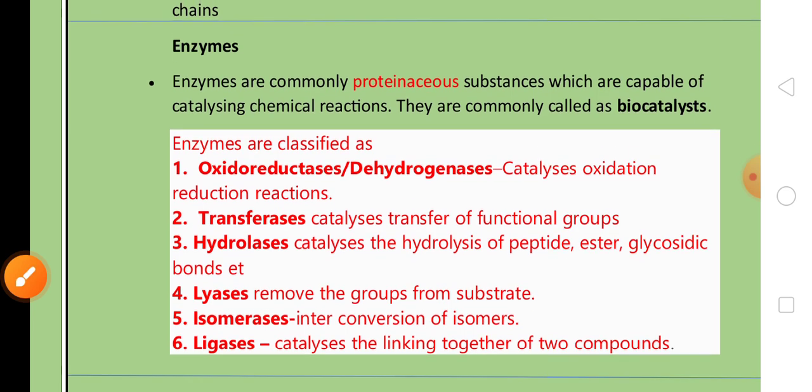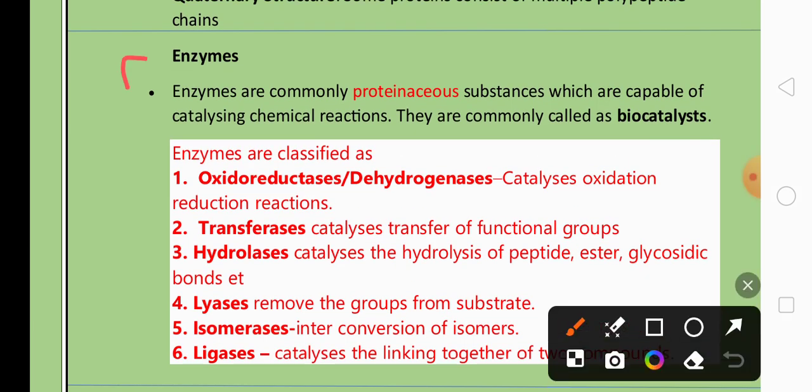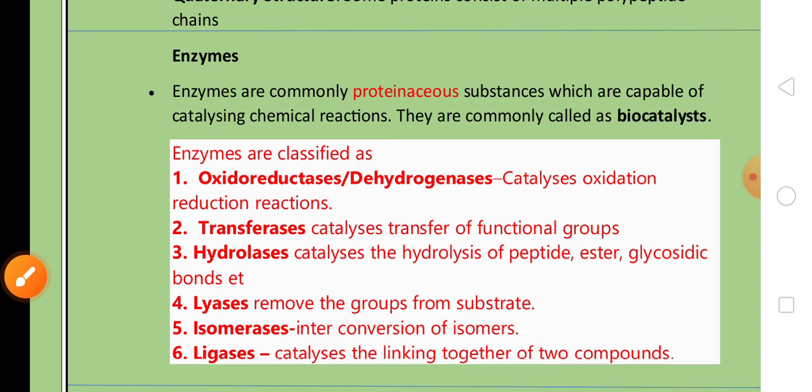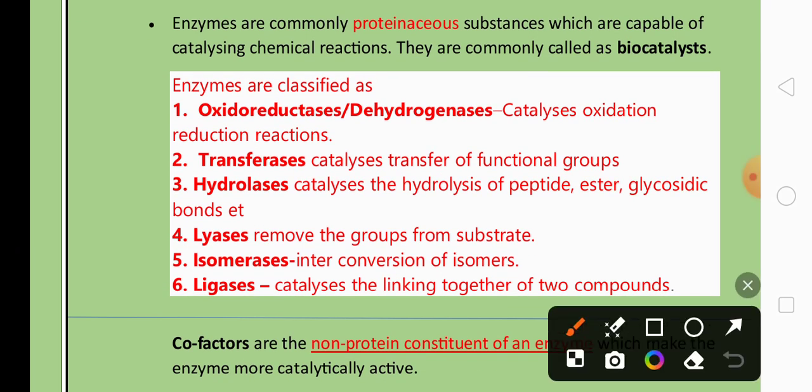Now about enzymes and their classification, important for 5 marks. So this is a 5 marks question. Enzymes are proteinaceous substances. They are called biocatalysts because they catalyze chemical reactions. Now there are 6 classes of enzymes. Classification is very important to the exam. Enzyme classification.